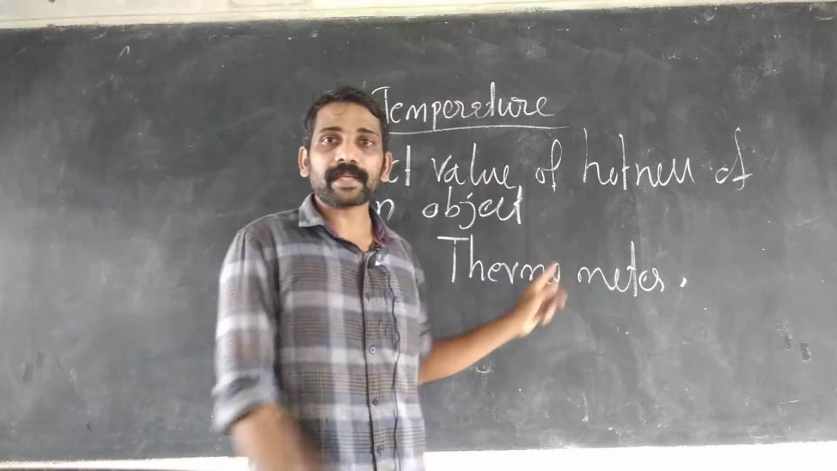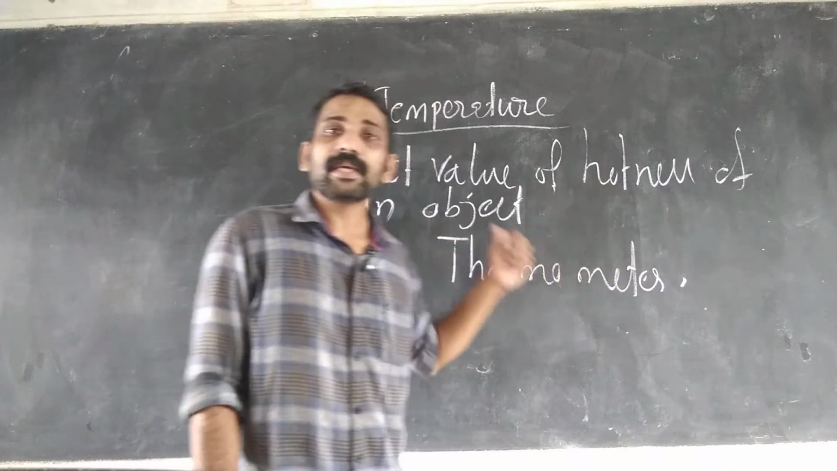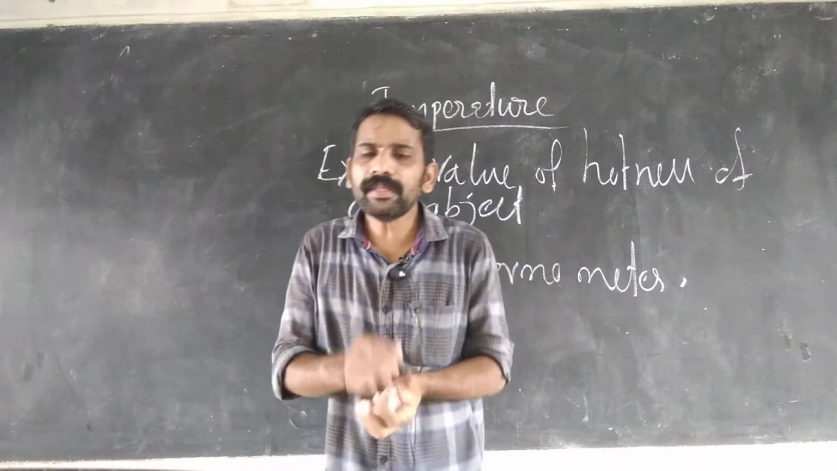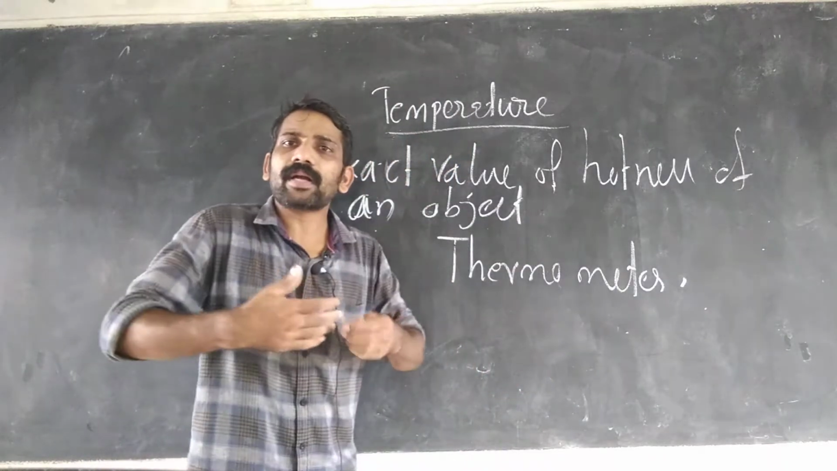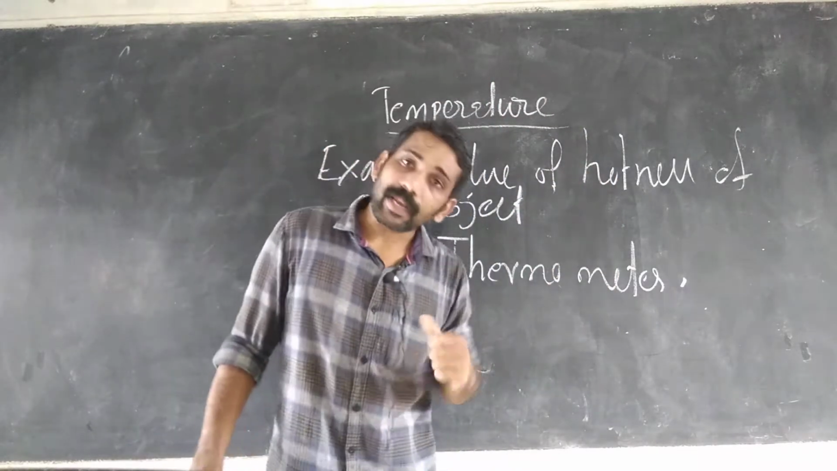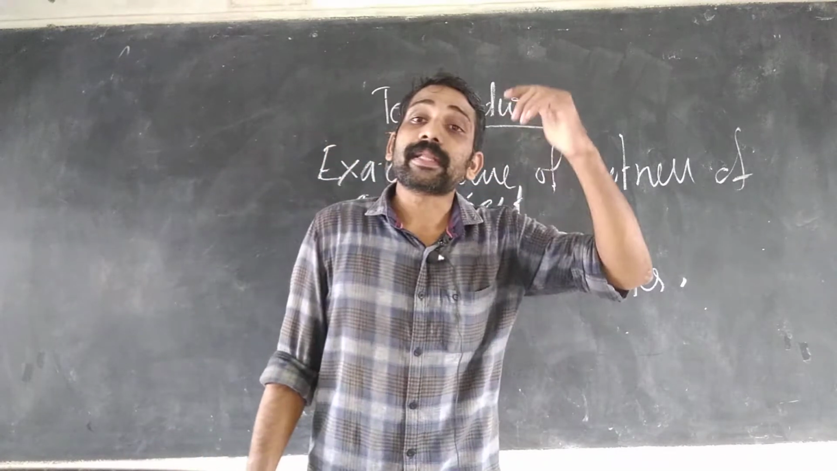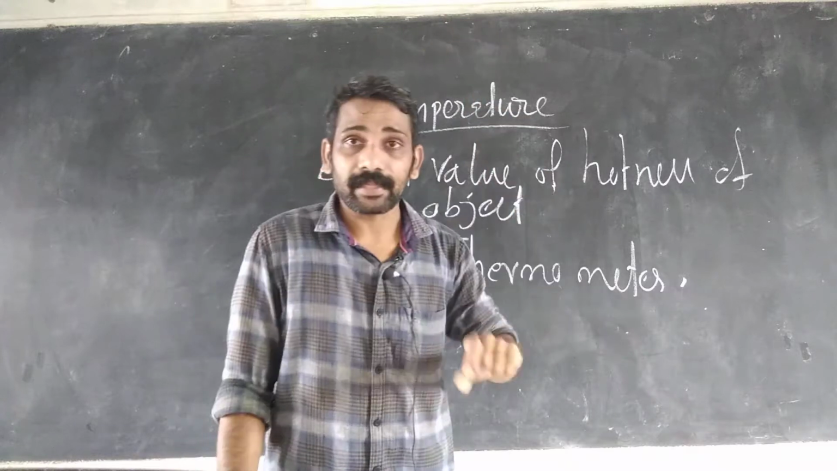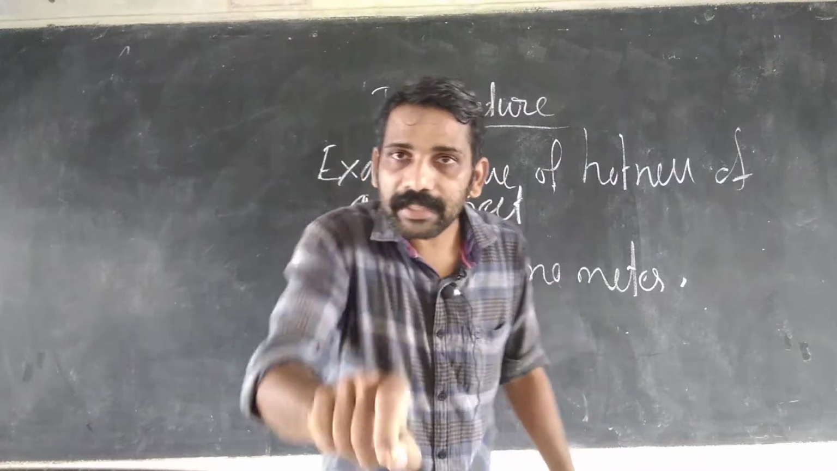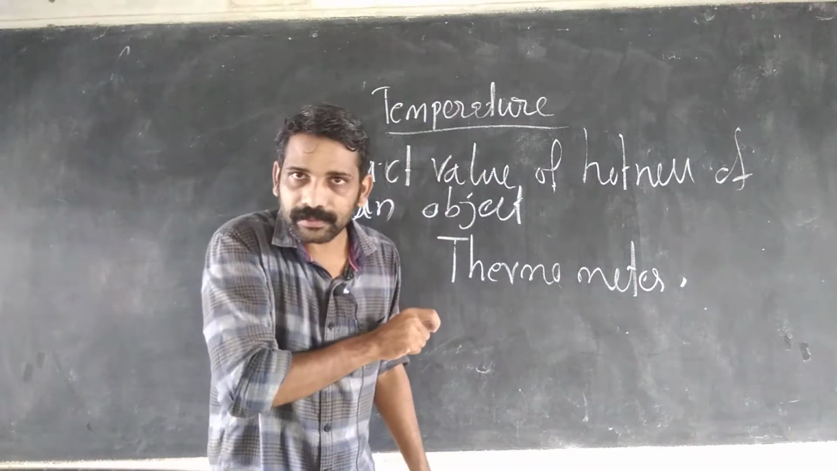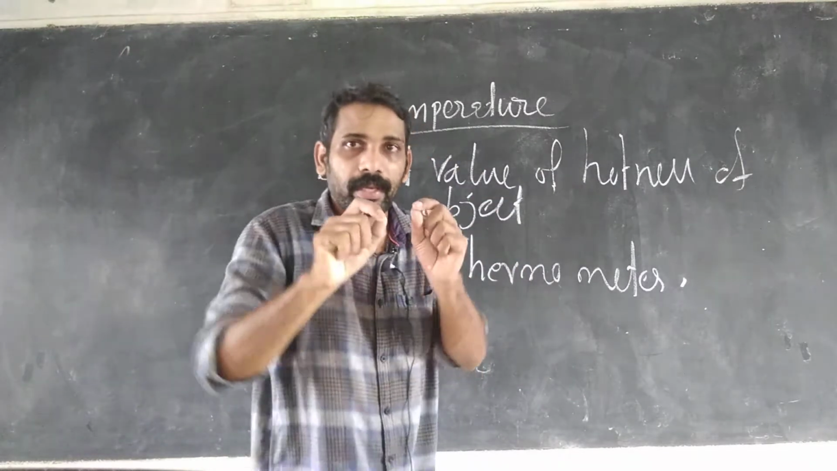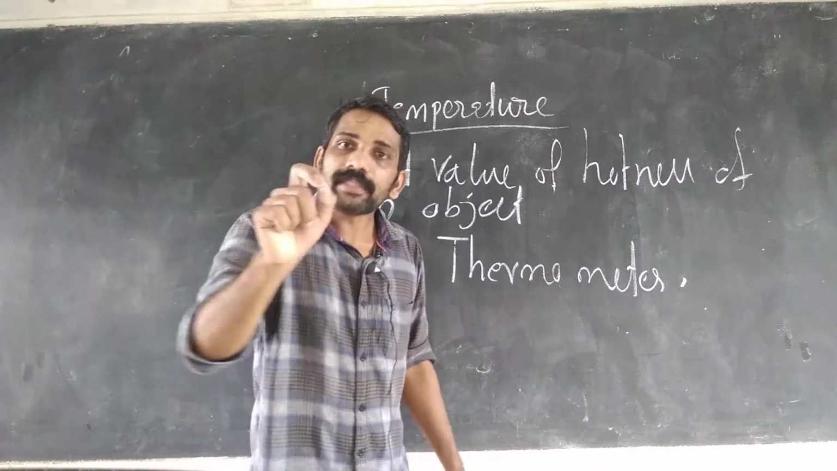So we have to measure the temperature, the exact value of hotness, and there is an instrument called a thermometer. By using a thermometer, we are measuring the exact value. Value means number. So the thermometer will have a scale, and a scale will have numbers. Thermometer is used to measure the exact value of hotness. Exact value means numbers, 1, 2, 3, 4, 5.